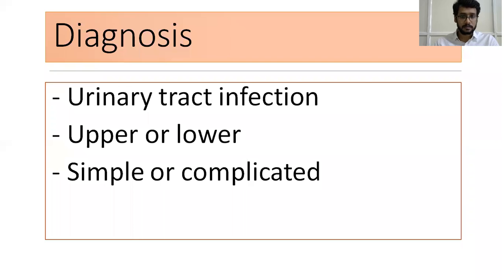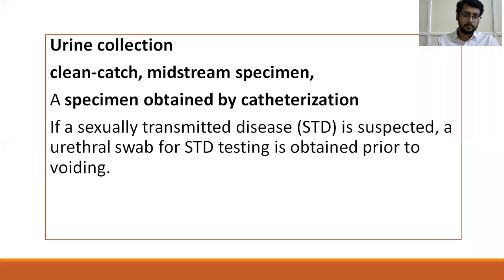How do you diagnose UTI, lower or upper, simple or complicated? You need to collect the urine. It should be clean, and you should collect the midstream urine, not the first urine. A specimen may be obtained by catheterization. If an STD is suspected, a urethral swab for STD testing is obtained prior to voiding.